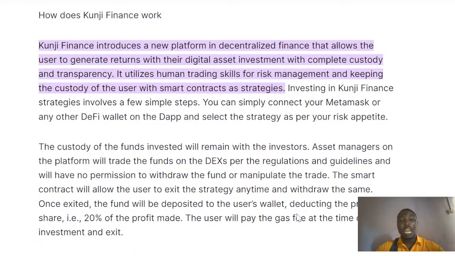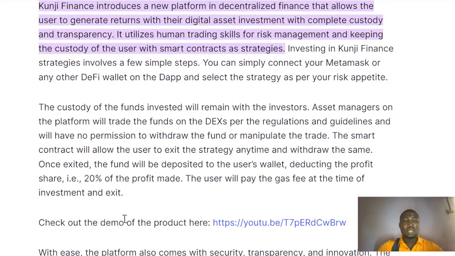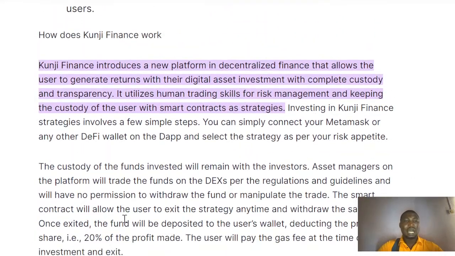All these are different ways in which you can key into the platform in the real sense. So what are the other points that we need to take note of? You can see it here. Now you can ask, how does Kunji Finance work? Kunji Finance introduced a new platform in decentralized finance that allows users to generate returns with their digital asset investment with complete custody and transparency. So it allows me and you to generate returns with our digital asset investment with complete custody and transparency.